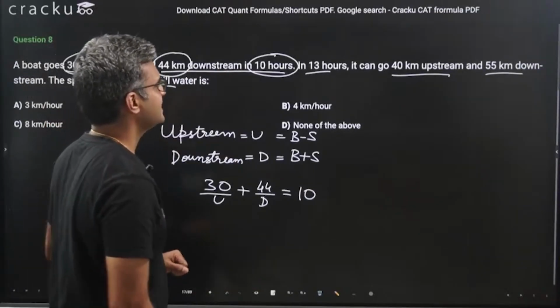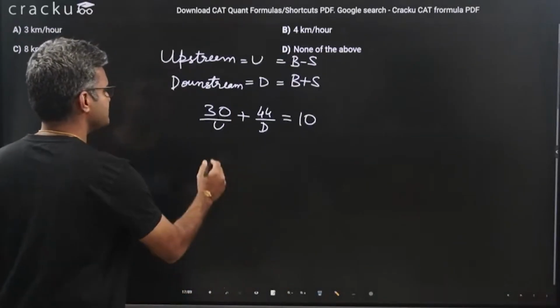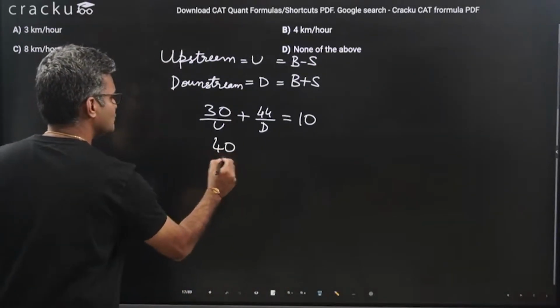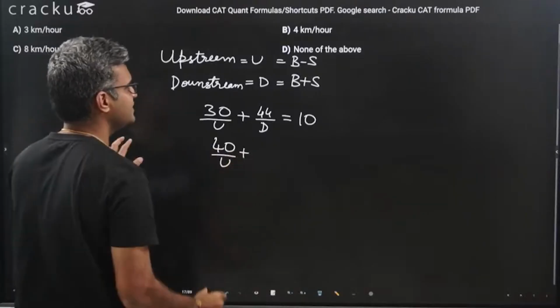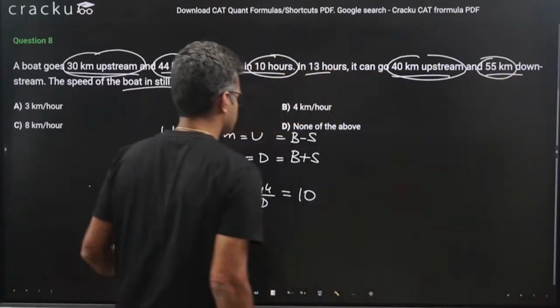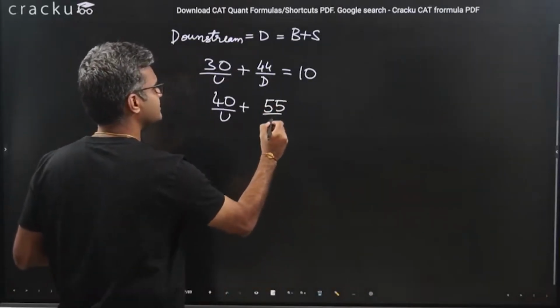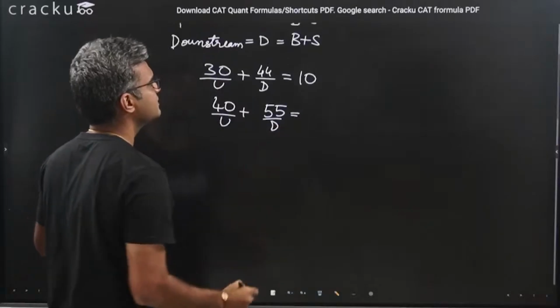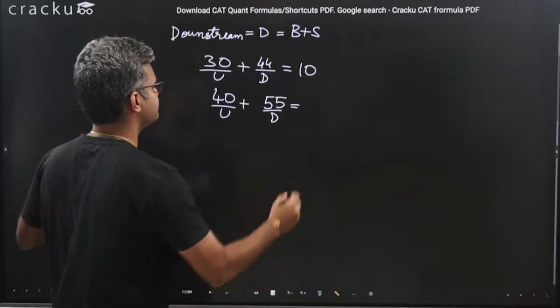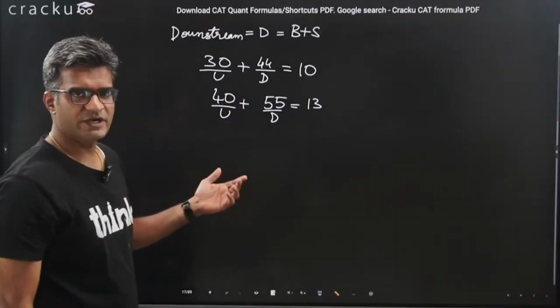Similarly, in 13 hours, it can go 40 kilometers upstream. 40 kilometers upstream is 40 divided by u. And how much will it go downstream? It will go 55 kilometers downstream. Plus 55 by d. And how much time is it taking? It is taking 13 hours. So we have to calculate u and d.